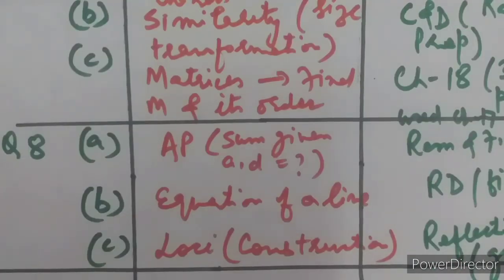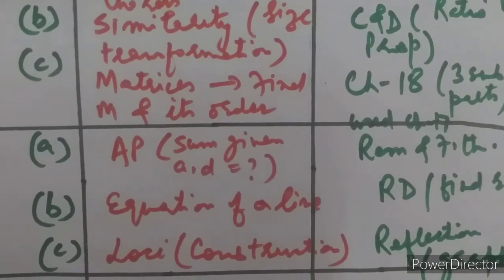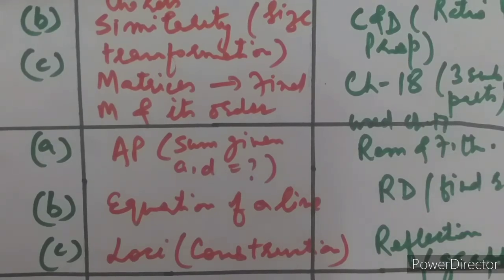Now let us talk about question number 8 part A in 2019. It was from AP, a normal question where the sum was given and you were supposed to find the first term and the common difference. And in 2020 this question was from remainder and factor theorem. B part was from equation of a line, and B part in 2020 was from RD where you were supposed to find the rate of interest only. And in 2019, if you have not missed, I just told you it was a question from RD where P, the monthly installment, was asked, and in the next year it was asked to find R.